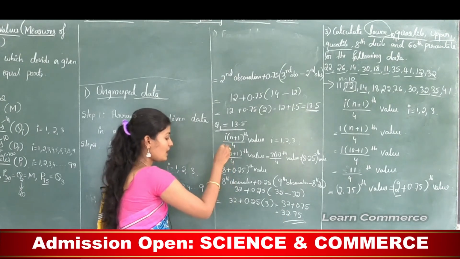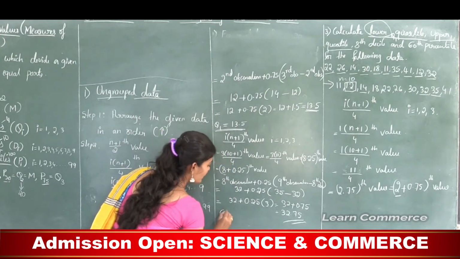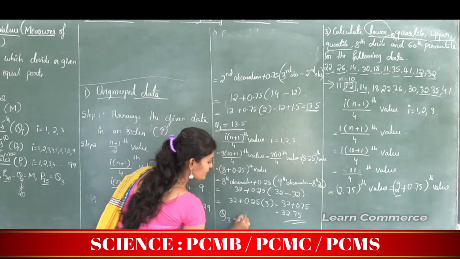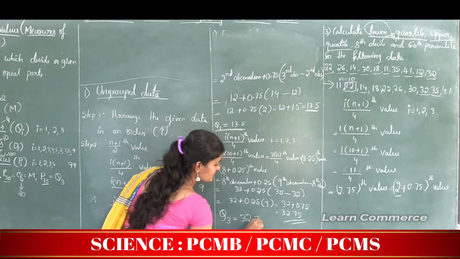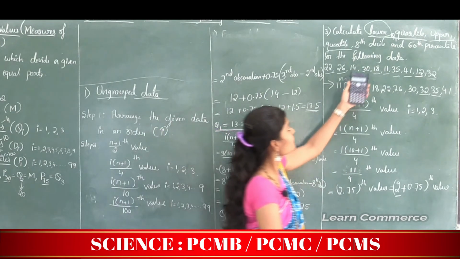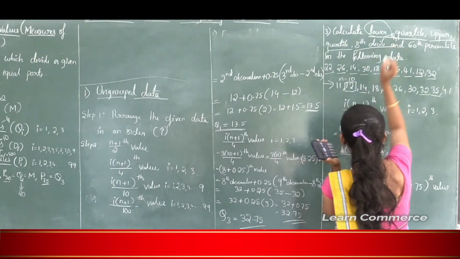This is the upper quartile. Upper quartile is denoted by Q3. So here the Q3 value is 32.75.